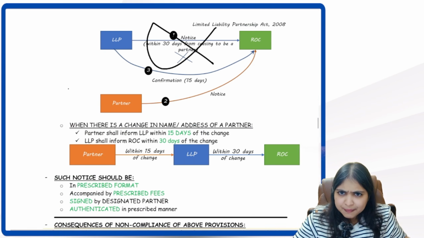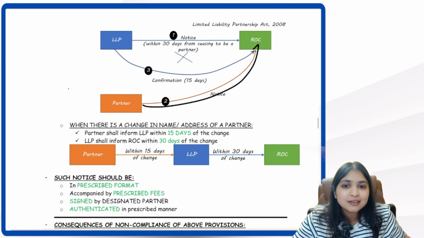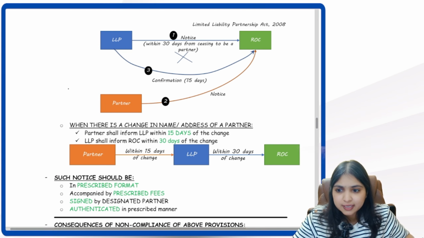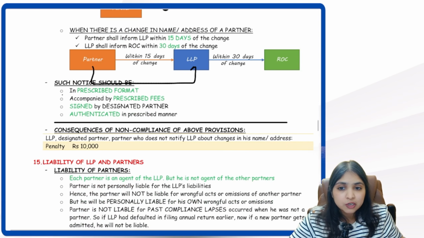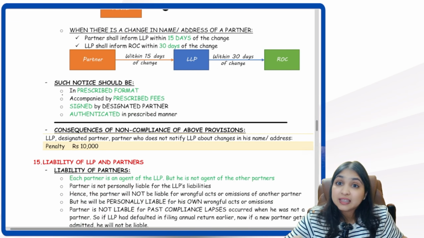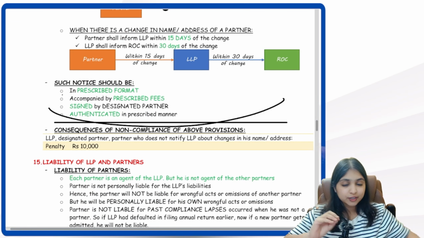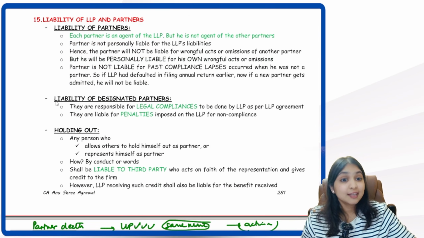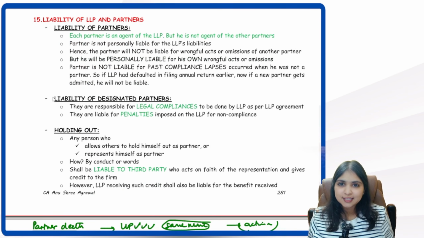If LLP is not informing, the partner can give a notice to the ROC. If the partner is giving a notice to ROC, ROC will ask LLP for confirmation within 15 days. Then if there is a change in the name or address of the partner, the partner will inform LLP within 15 days of the change. LLP has to inform ROC within 30 days of the change. Till here, I am confident that you are confident. From this point onwards, a few points, can I ask you some questions? Give me correct answers and then you and I both can have the confidence that we have understood.